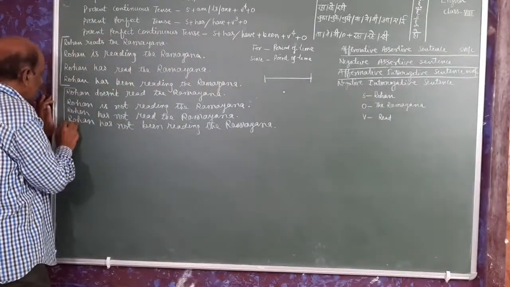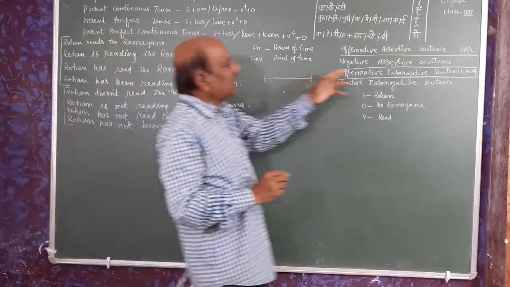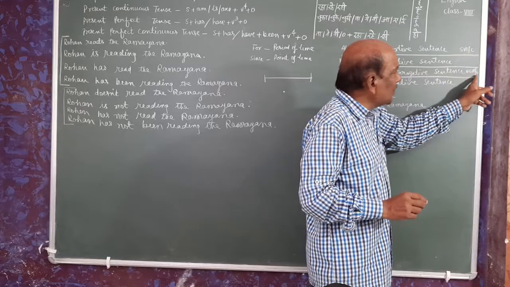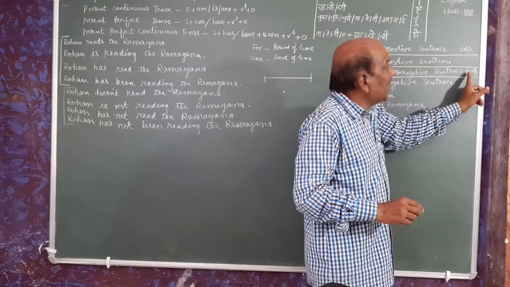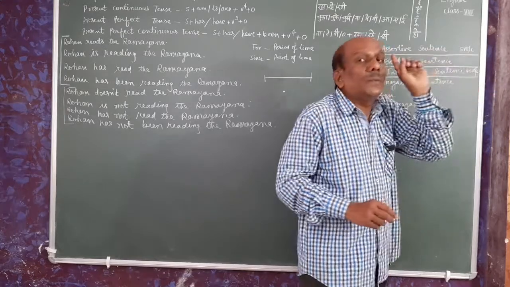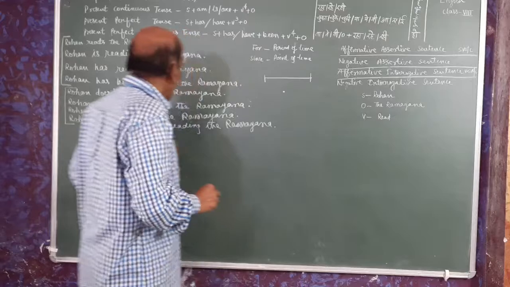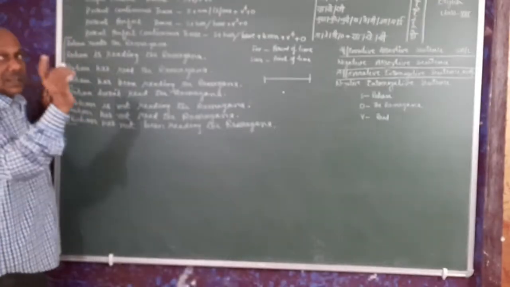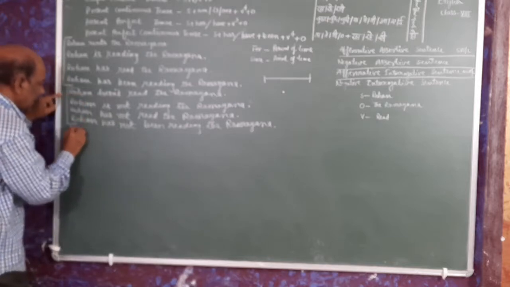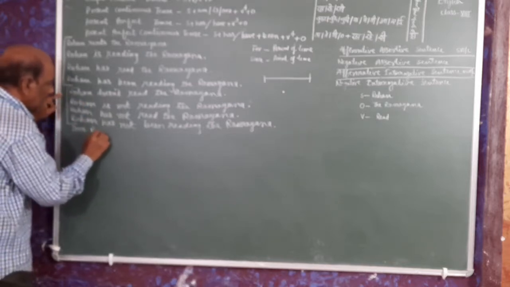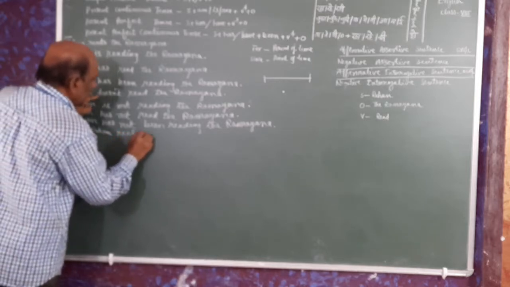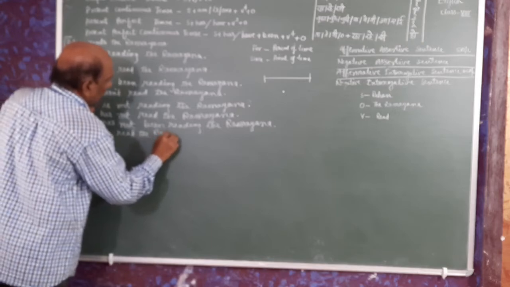For affirmative interrogative sentence, we put the auxiliary verb just before. So see the structure here, V plus SVOC. Here we see only SVOC. Here this verb is an auxiliary verb, whereas this verb is the principal verb. So what will be the affirmative interrogative? We will put does here. Does Rohan read the Ramayana?